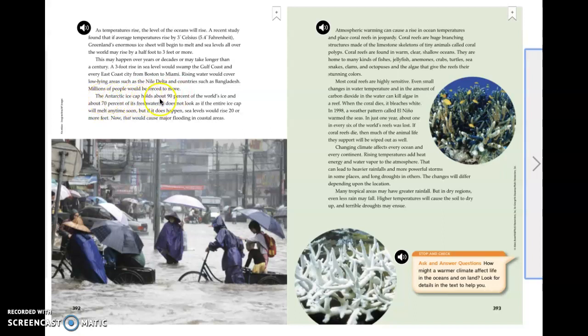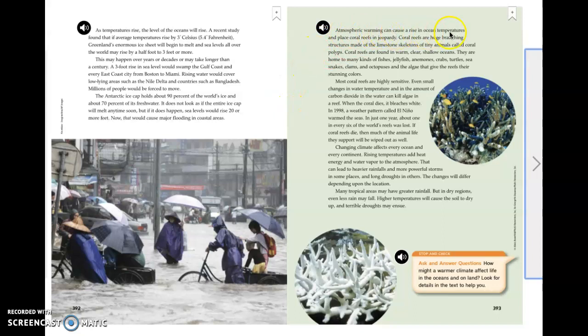The Arctic ice cap holds about 90% of the world's ice and about 70% of its fresh water. It does not look as if the entire ice cap will melt anytime soon, but if it does happen, sea levels would rise 20 or more feet. Now that would cause major flooding in coastal areas.